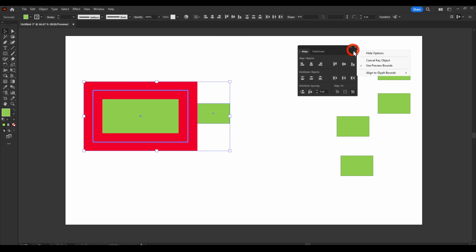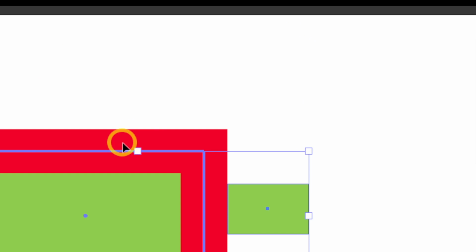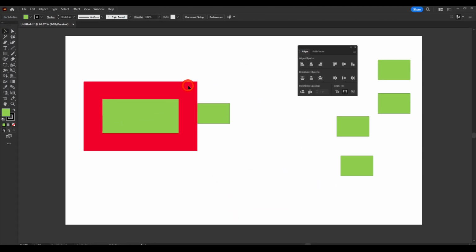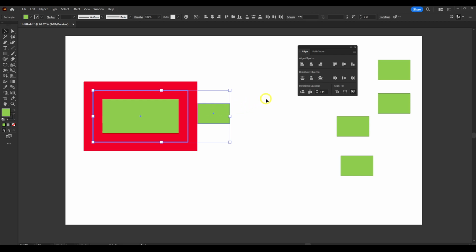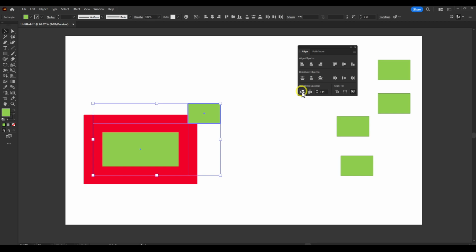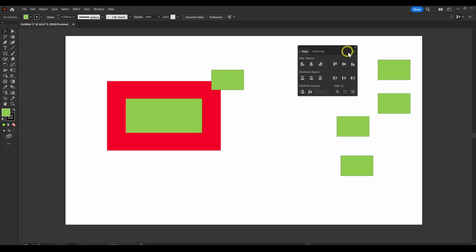But if you disable this, use preview bounds, when you use the same method, you want to align, and you click on here, this will not align. It's not using the stroke anymore, so it's aligning to our fill, as you can see. So that's pretty interesting, and it's quite helpful. But I usually use preview bounds, but it depends on the situation, of course.